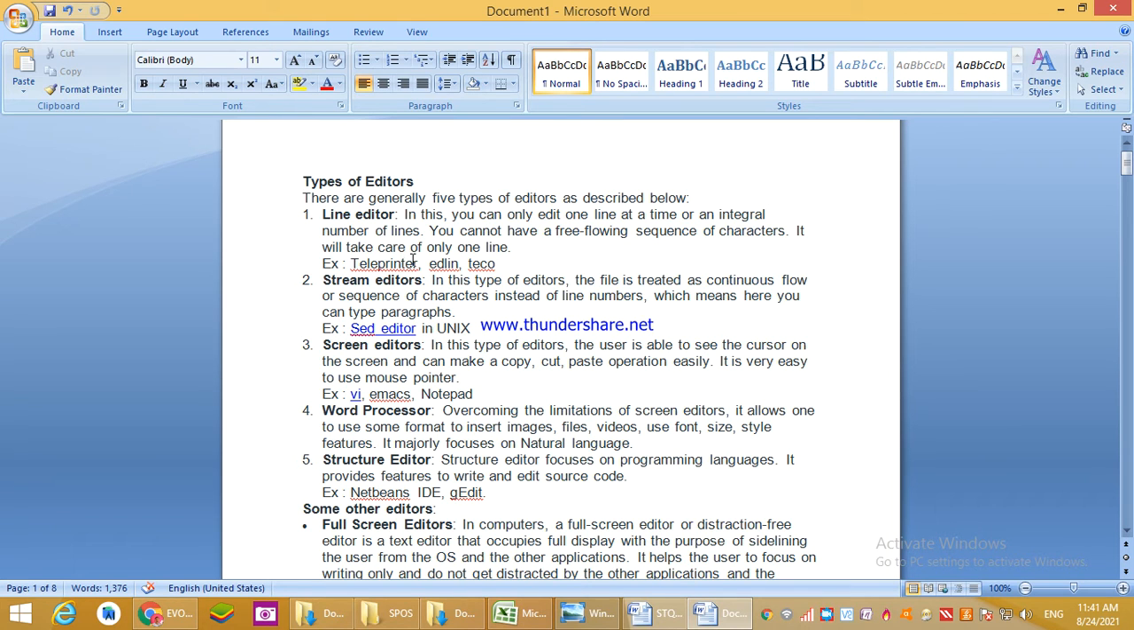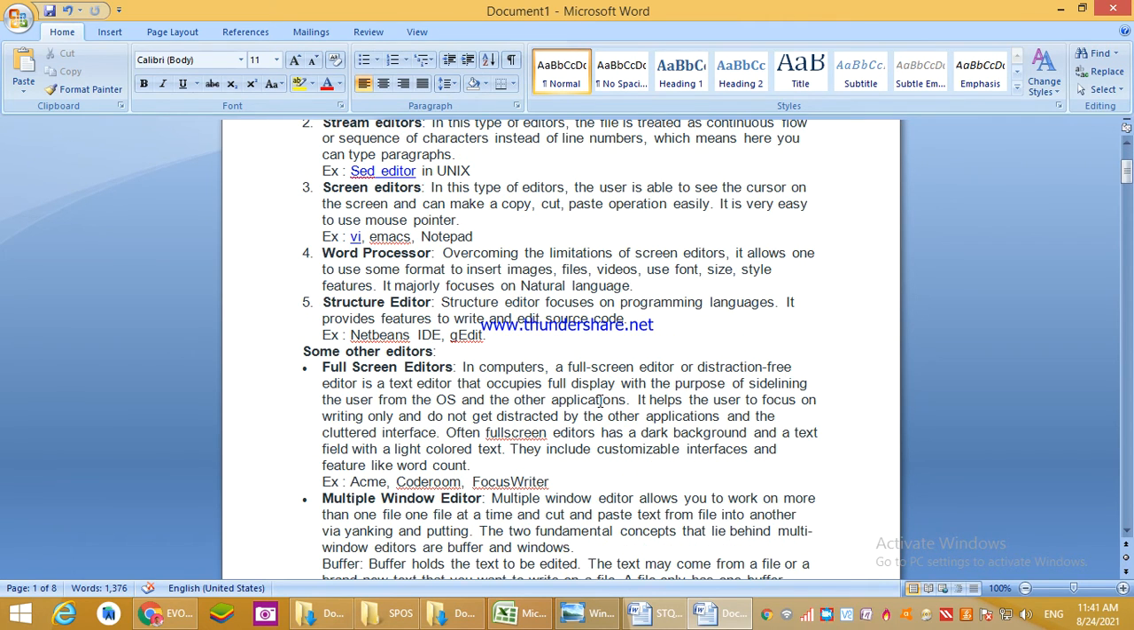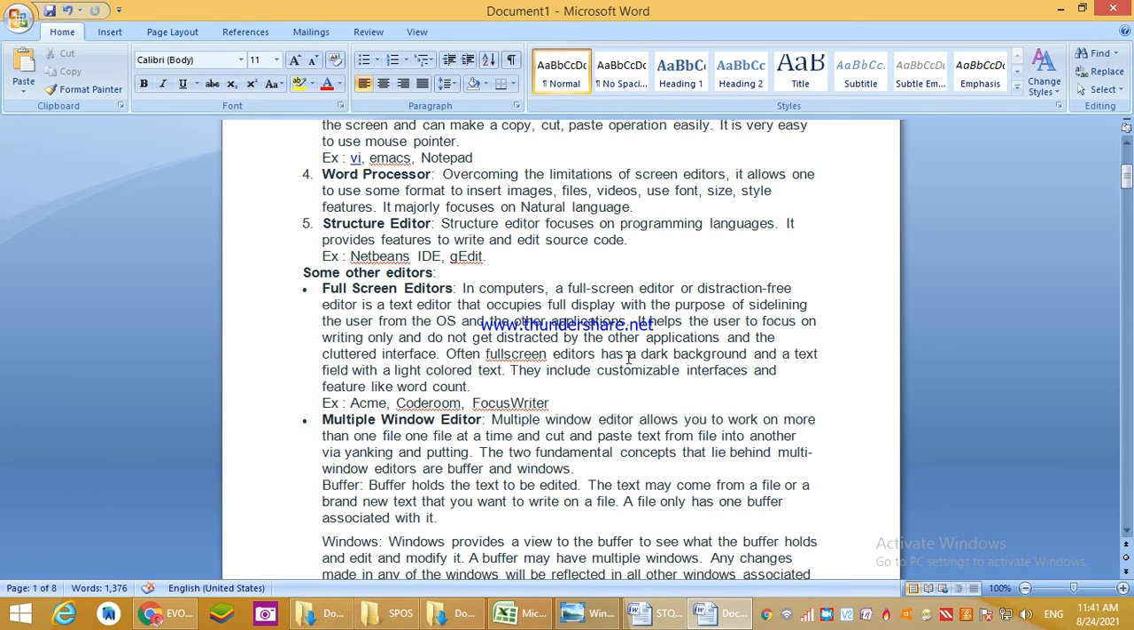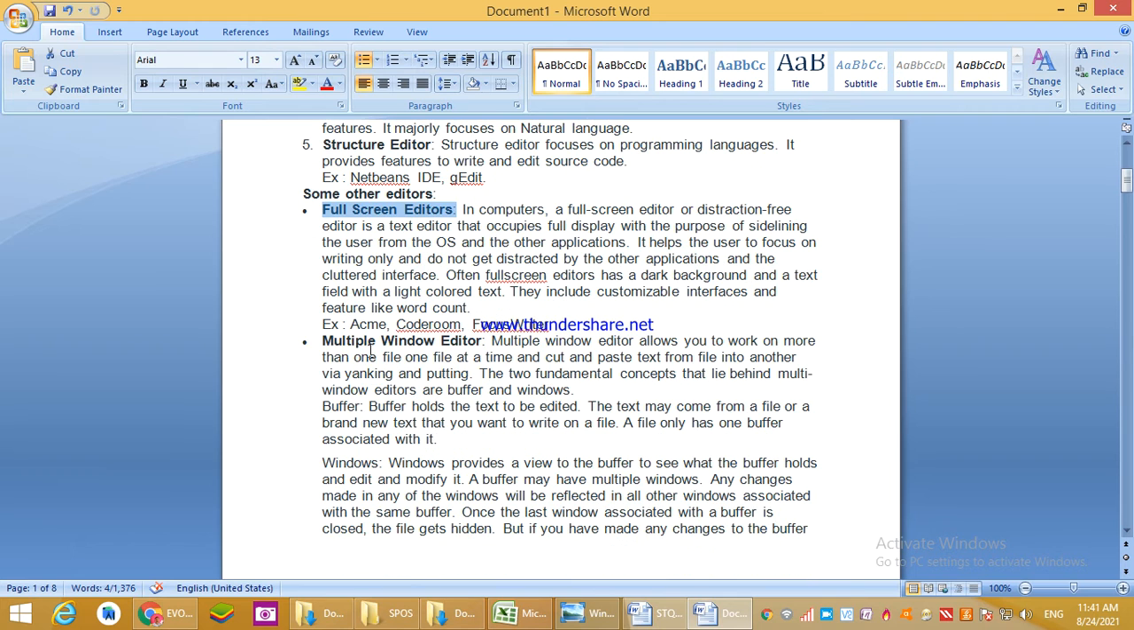Here we have discussed the major 5 types of editors: line editor, stream editor, screen editor, word processor and structured editors. Some other editors are also available. Full screen editor, right? Full screen editor is there. Examples are Acme, Coderoom, Focuswriter. Then multiple window editor.